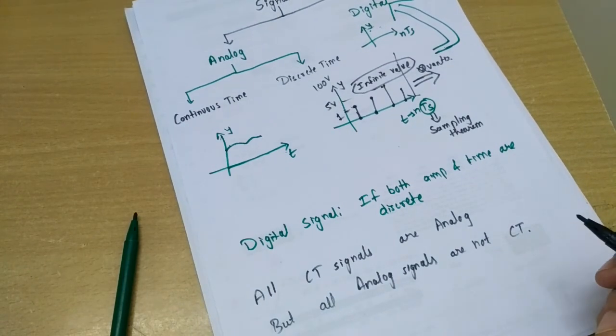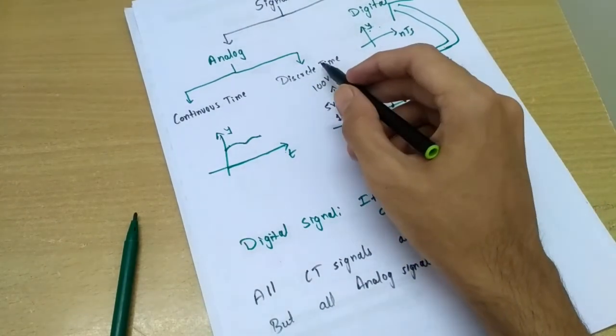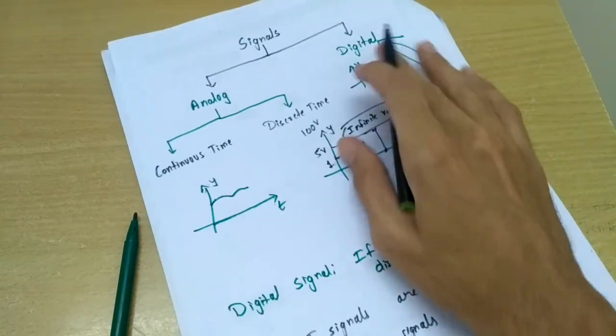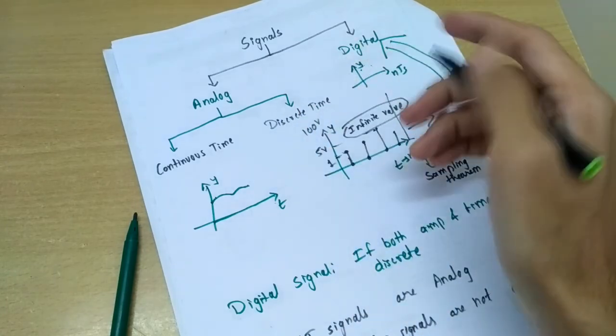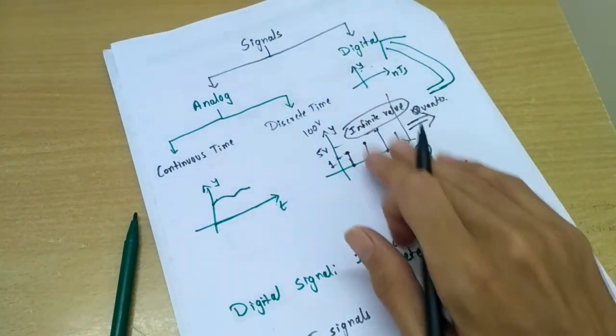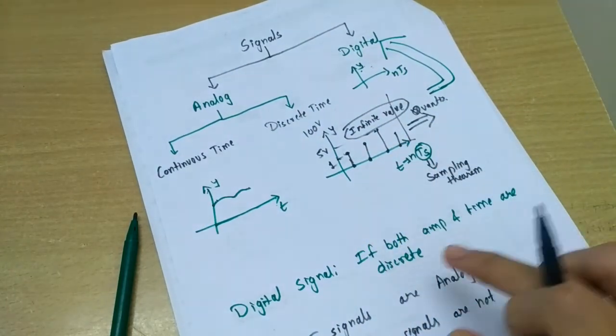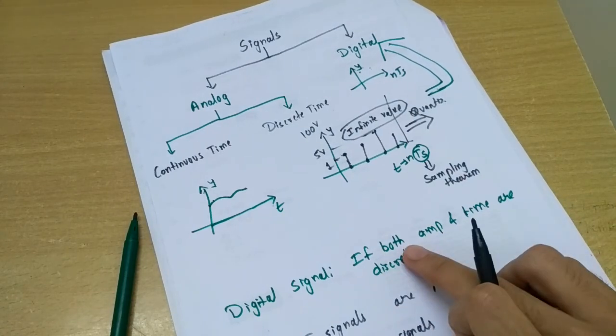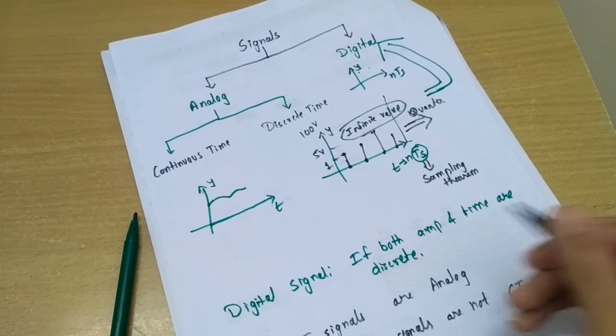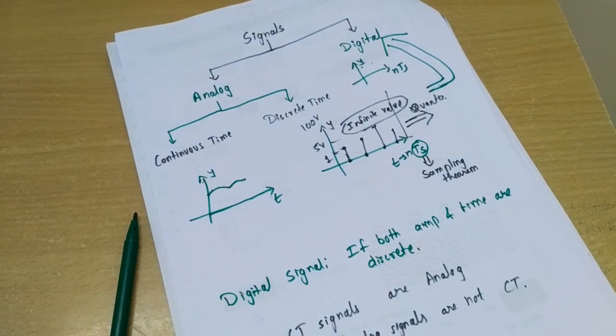Okay, and also one more thing is that all discrete time signals are not digital signals. Digital signal is obtained from discrete time signal if we quantize the discrete time signal, that is if we have both amplitude as well as time discrete. Okay, so this is a simple definition of analog signal and digital signal, continuous time signal and discrete time signal. Thank you.